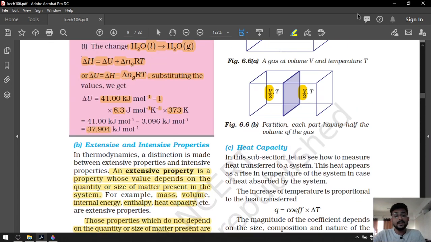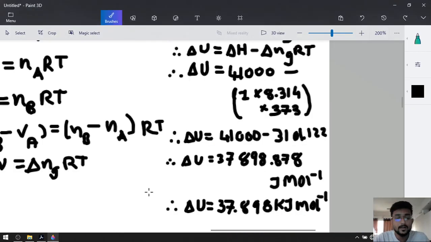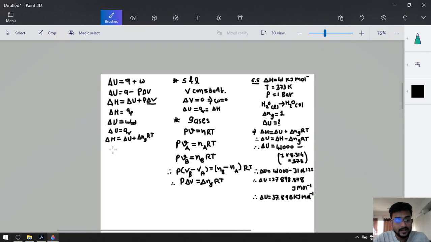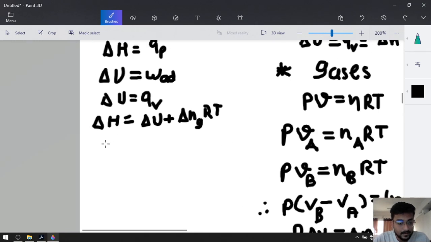Okay. After that, a most important thing, they have removed heat capacity from your syllabus. So heat capacity is not included in your syllabus, but we will use the formula. So what is the formula for heat capacity? It is quite simple. Q is directly proportional to the temperature change.